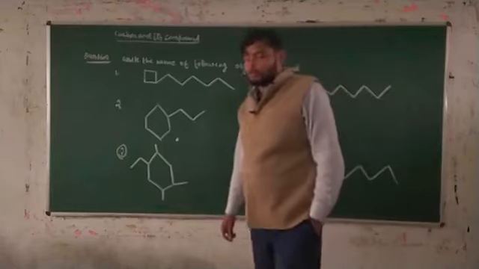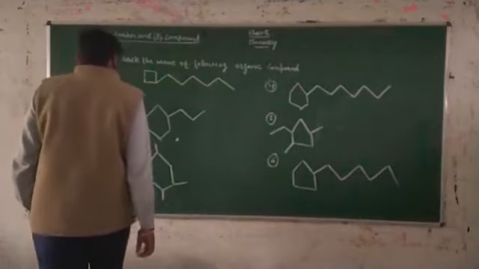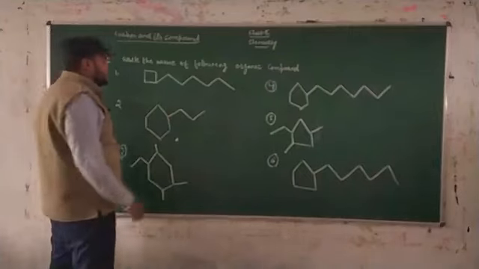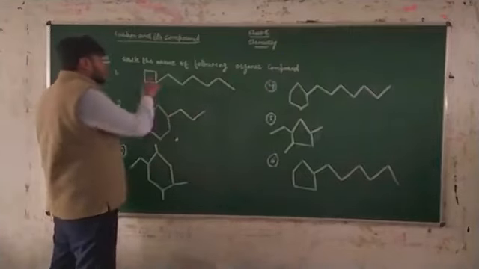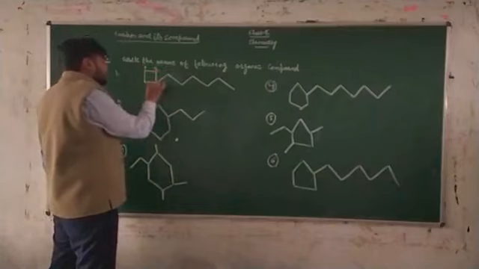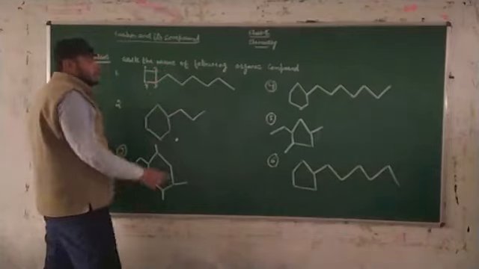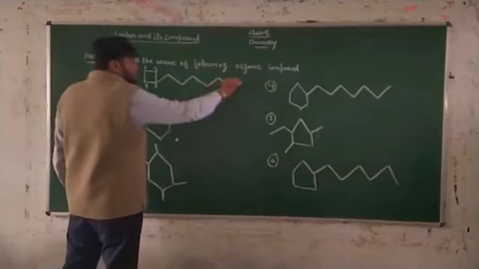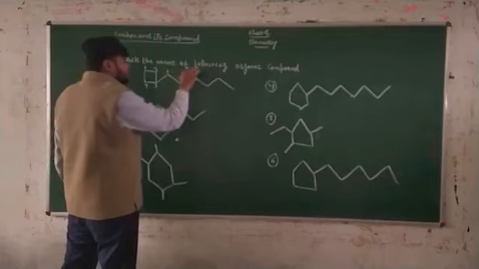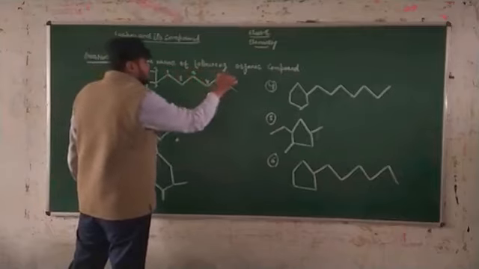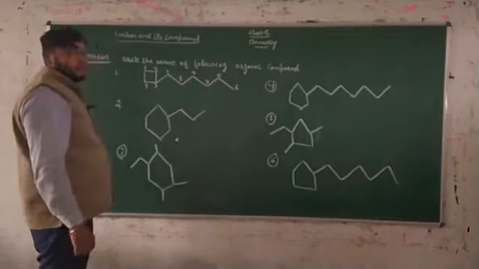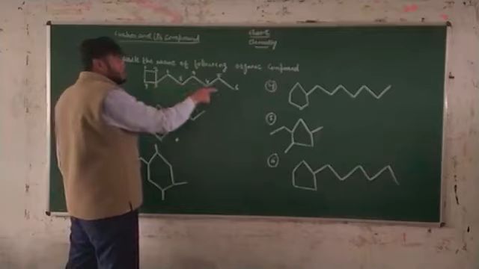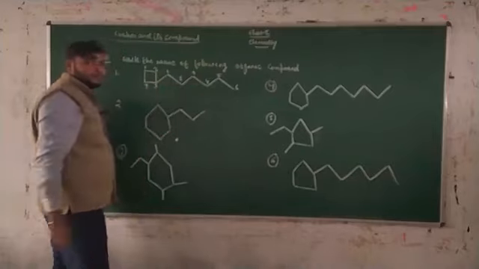So guys, for solving the first question, this is your question number 1. We have discussed that the cyclic part contains 1, 2, 3, 4 carbons only. The aliphatic chain has 1, 2, 3, 4, 5, 6 carbons, so your numbering starts from here. Since the aliphatic chain contains more carbons than the cyclic part, the aliphatic chain is the parent chain and the ring is your substituent.